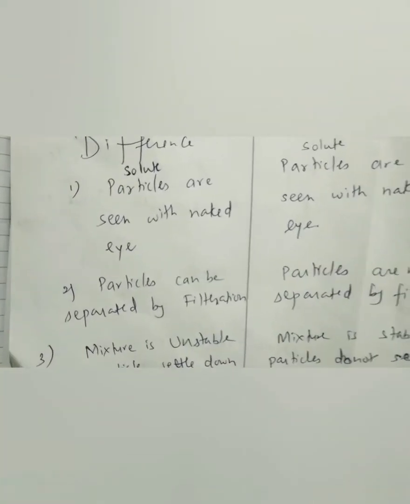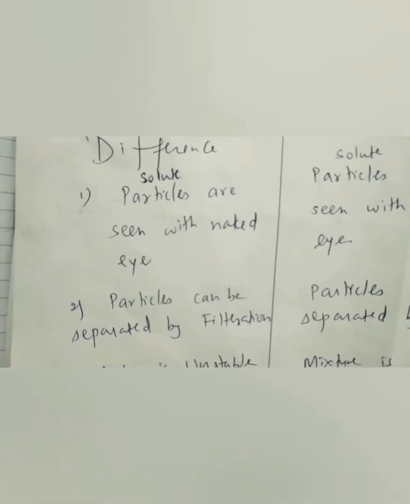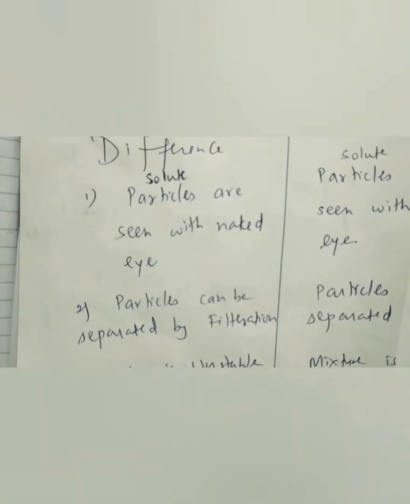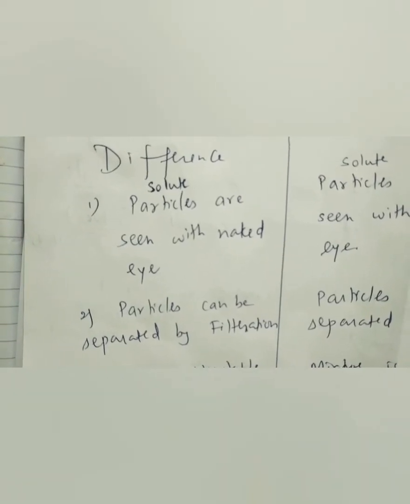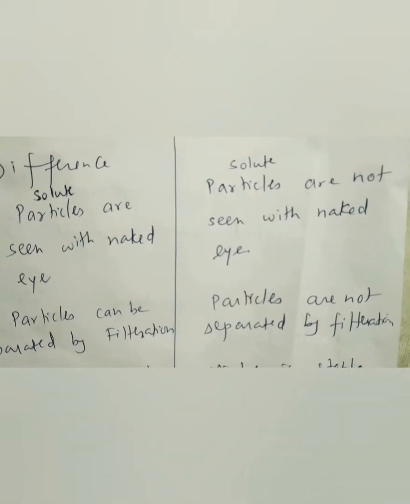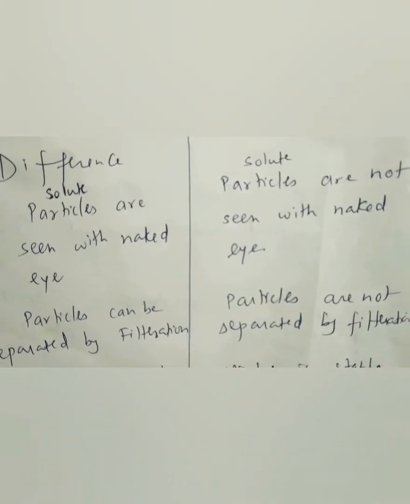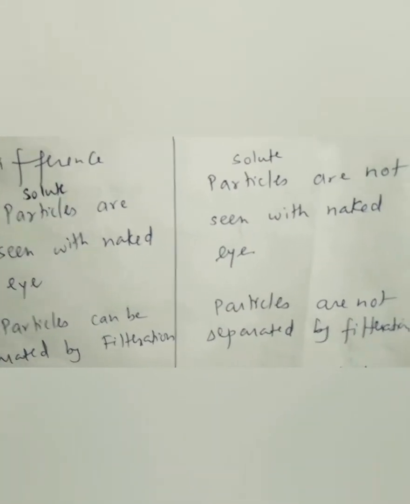Second difference, particles in a suspension can be separated by filtration. For example, if you filter chalk water, you will get chalk residue. But in a colloid, the particles are not separated by filtration because they are too small. They pass through the filter and don't come in residue.